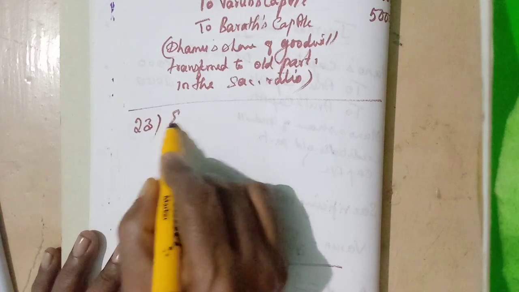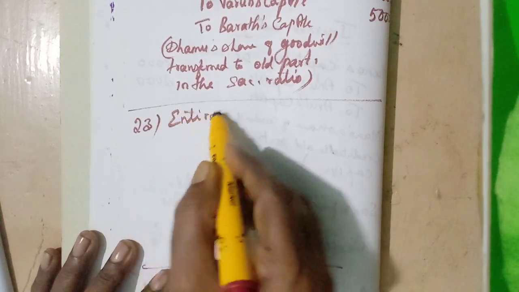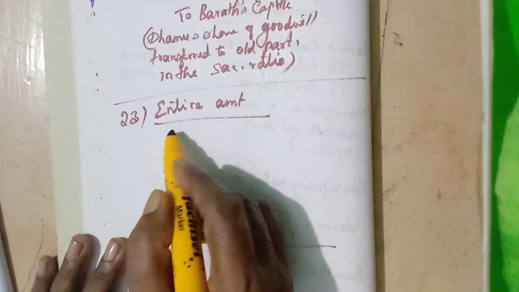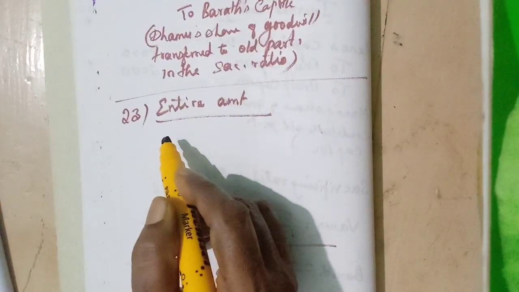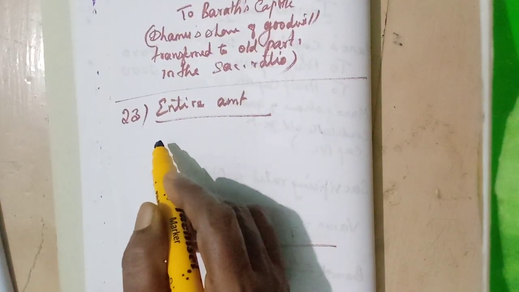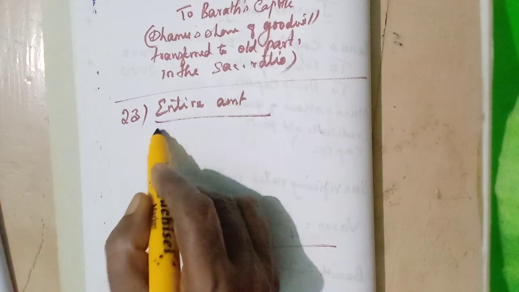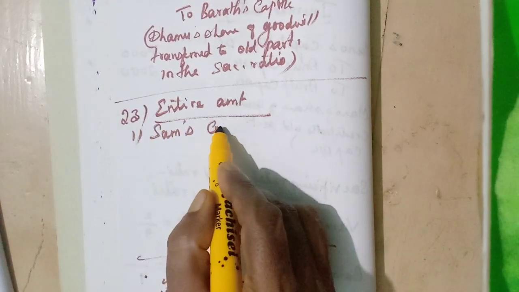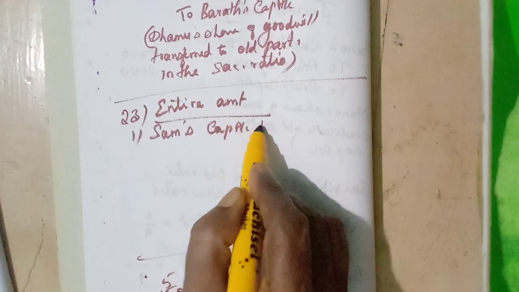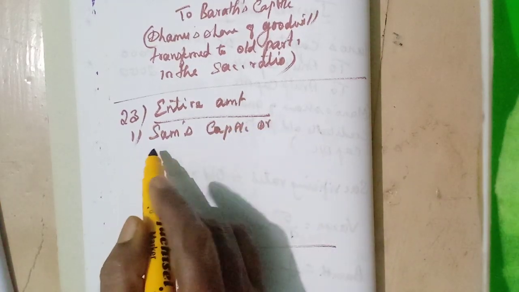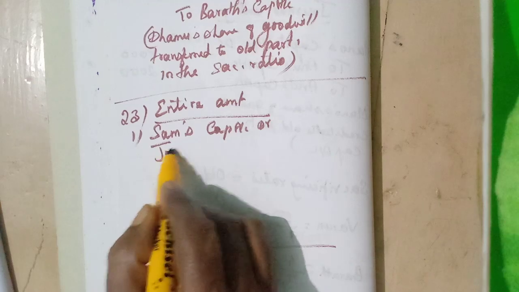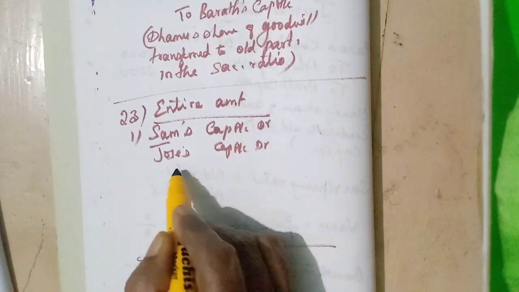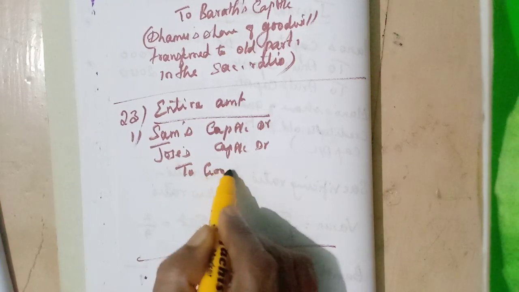So when the entire amount is written off, what is the journal entry? We should debit the partners' capital accounts. Sam's capital account debit, Joe's capital account debit, to goodwill. How much?